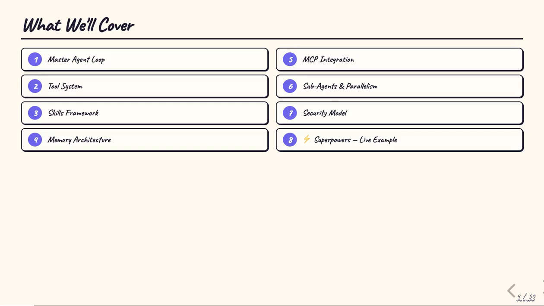Here's our roadmap. We'll start with the master agent loop and its architectural foundations, then move to the tool system and how Claude interacts with your codebase. After that, we'll dig deep into the skills framework, the heart of Claude Code's extensibility. We'll cover the memory architecture, the Model Context Protocol integration, sub-agents and parallelism, the security model, and finally we'll spend significant time on the Superpowers skill system as a real-world example of everything coming together.